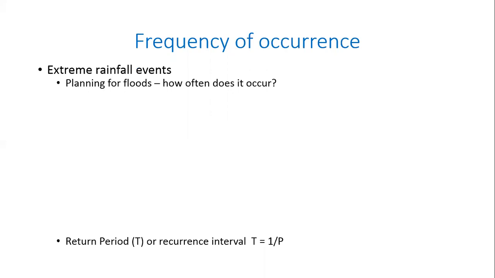So whenever you have an extreme rainfall event, if you want to plan for flooding or some kind of situation like that in your watershed, or in your urban area, or in your catchment, you need to know what are the extreme rainfall events that happen in that region. Even if you're planning for a dam, for example, you want to have a dam, you need to know what are the extreme rainfall events that happen in that area where you're building the dam, and how often does it occur, right? So these extreme events, do they happen?